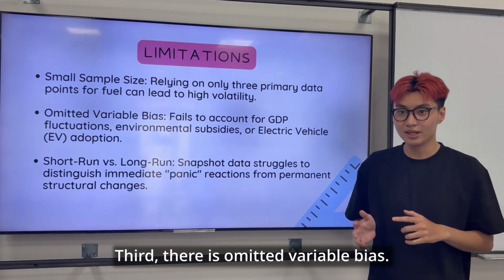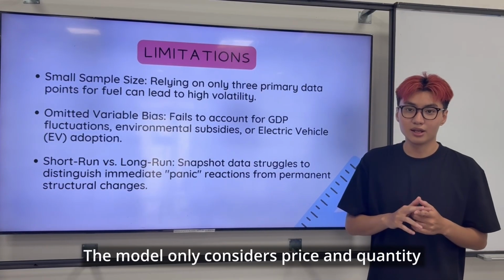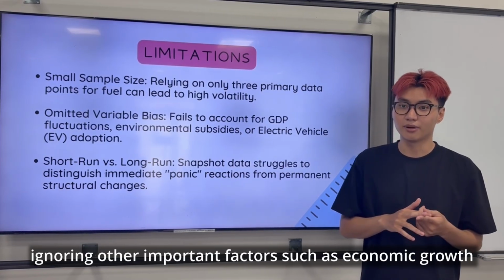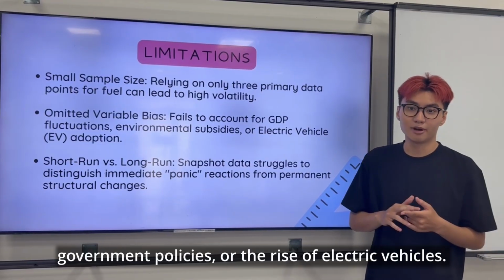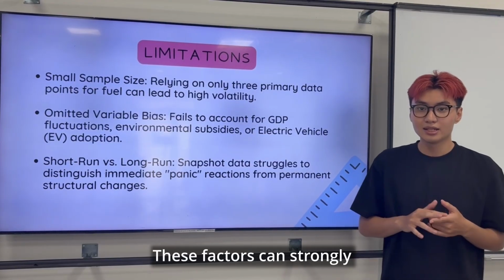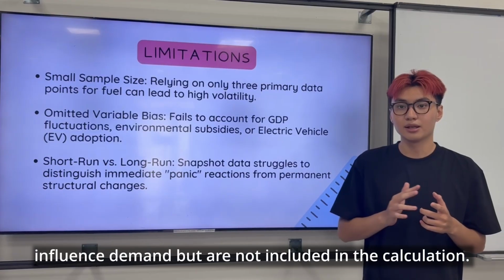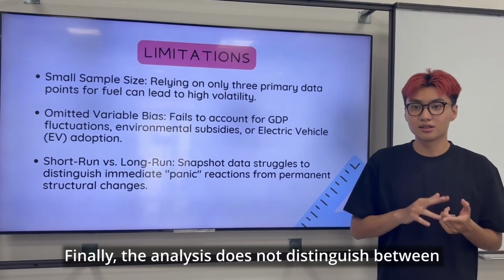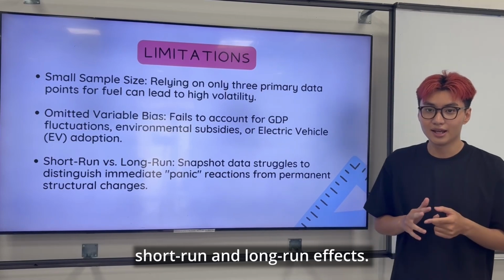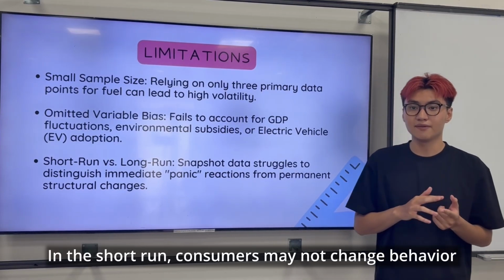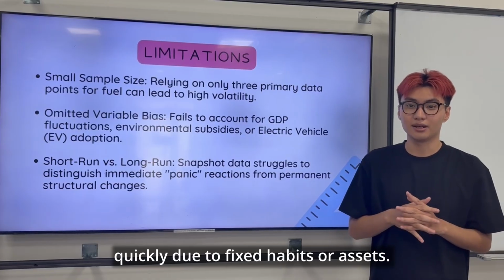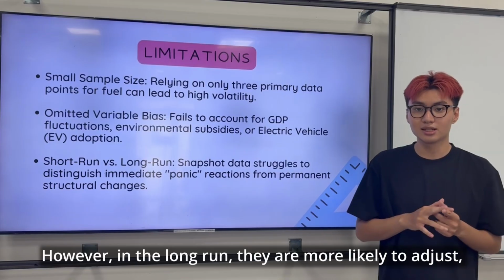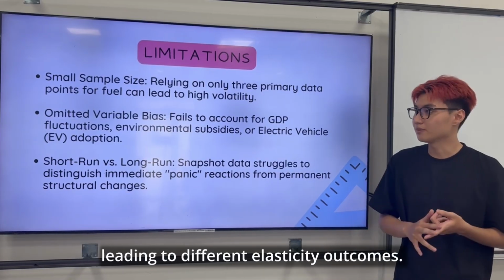Third, there is omitted variable bias. The model only considers price and quantity, ignoring other important factors such as economic growth, government policy, or the rise of electric vehicles. These factors can strongly influence demand but are not included in the calculation. Finally, the analysis does not distinguish between short-run and long-run effects. In the short run, consumers may not change behavior quickly due to fixed habits or access. However, in the long run, they are more likely to adjust, leading to different elasticity outcomes.